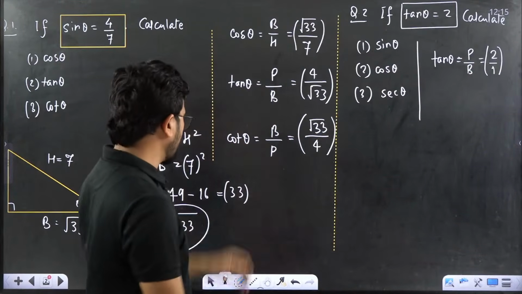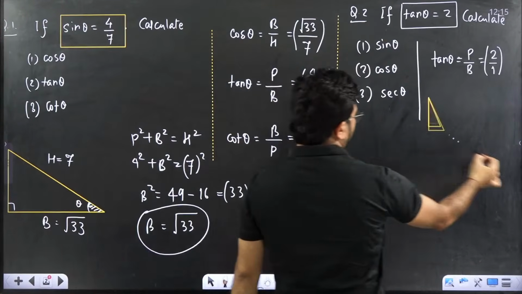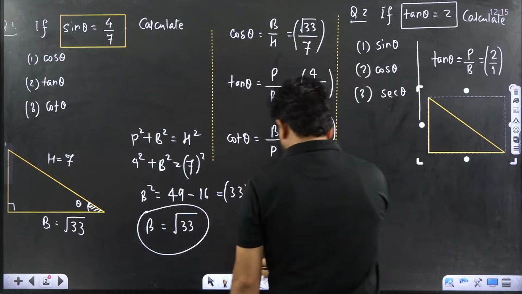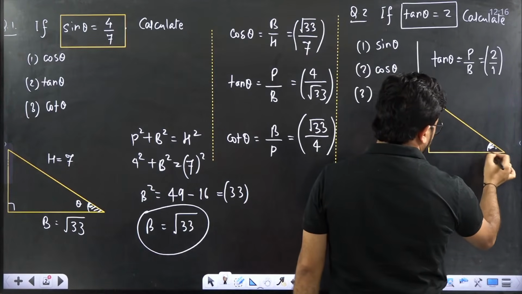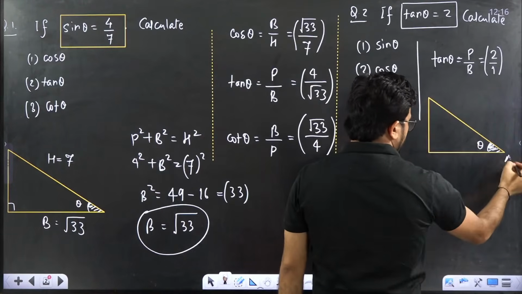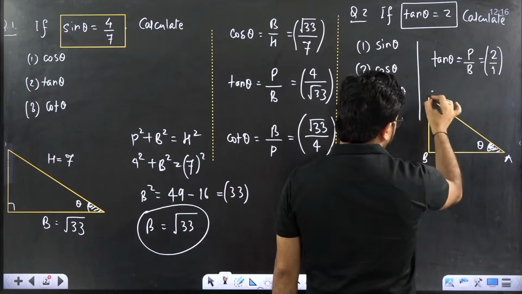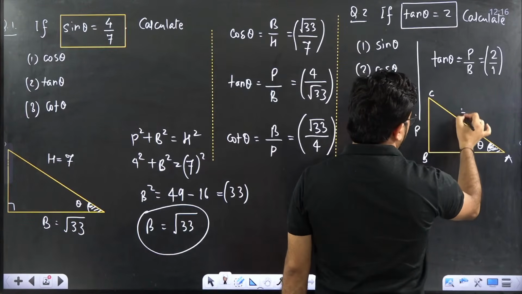Now again we will draw the triangle. What is this triangle? This is again a triangle. Here again you will take this is theta. Okay, this is theta beta. This is A, this is B, this is C, same thing. This is a base, this is perpendicular, this is hypotenuse.